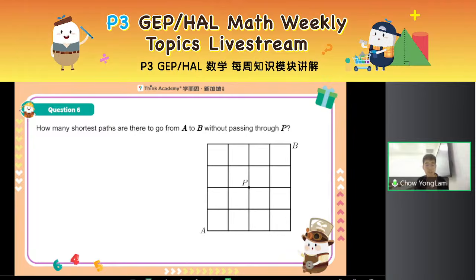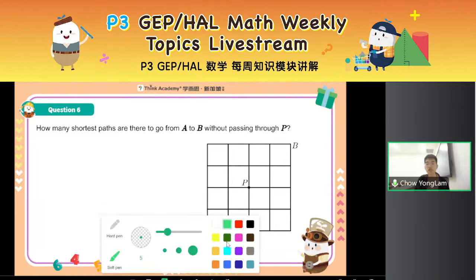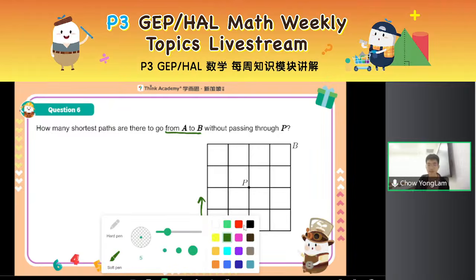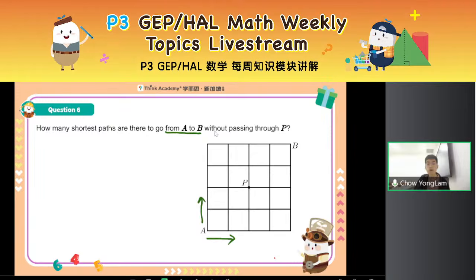But let's look at question 6. How many shortest paths are there to go from A to B, same thing, go to the upwards or rightwards direction. But what's the special condition here? The special condition is without passing through P, right?